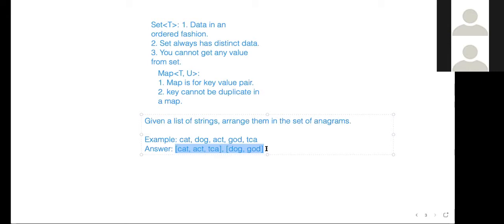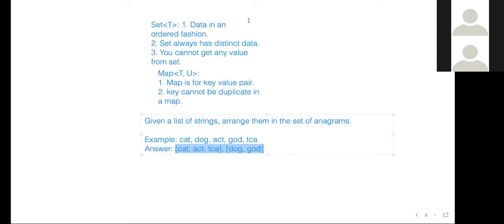So it is not going to store in order, right? Definitely not, in the dictionary or map.